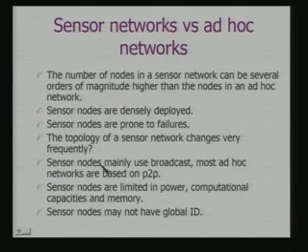Sensor nodes mainly use broadcast. This is a very basic difference. Okay? Sensor nodes mainly use broadcast. Most ad hoc networks are based on point to point communication, while the sensor nodes mainly use broadcast. So, two sensor nodes can communicate with each other when they are within a desirable range, because if a node is broadcasting, only if the other node is within a particular range can it listen to the broadcast.